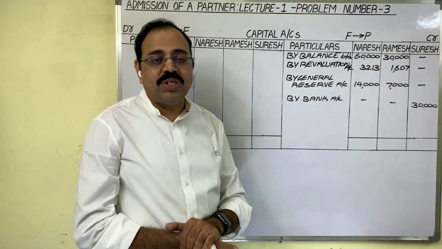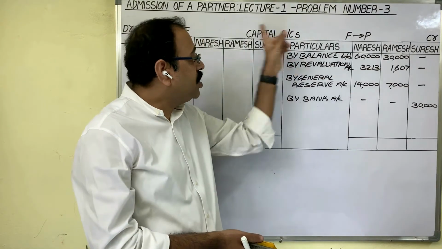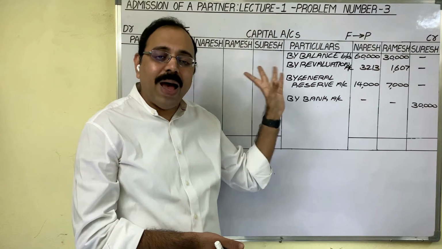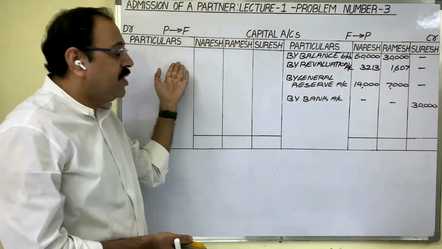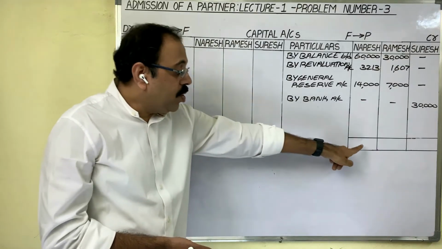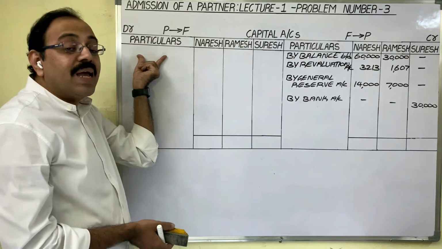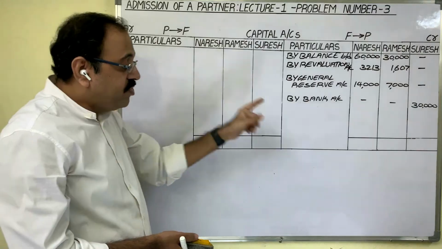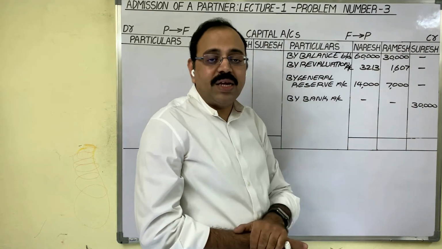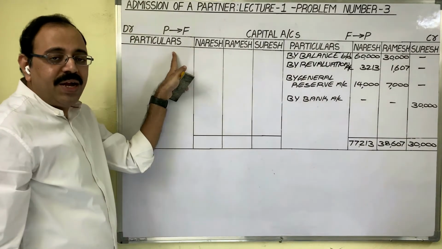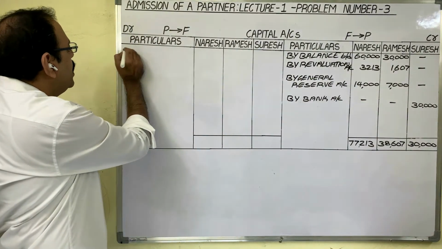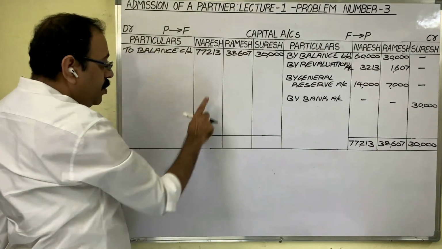So after posting, the next step in preparation of capital accounts is balancing. We have amounts only on the credit side, nothing on the debit side. Therefore, the credit totals become the balance carried down amounts. Let us find out the totals of the credit side amount columns. The same totals you have to show here as balance carried down.